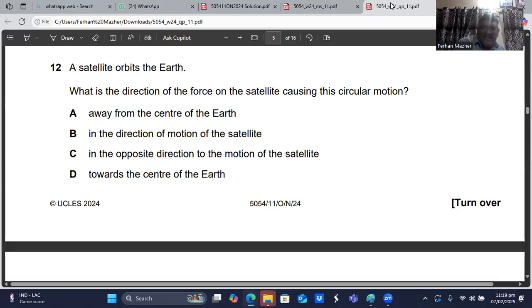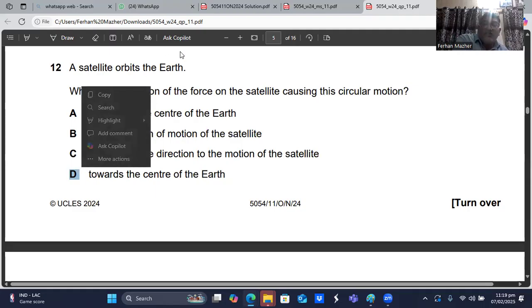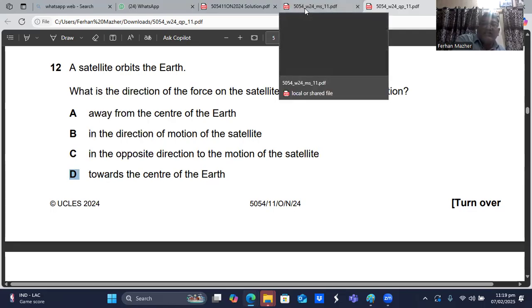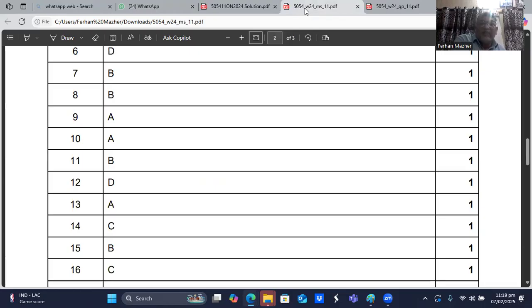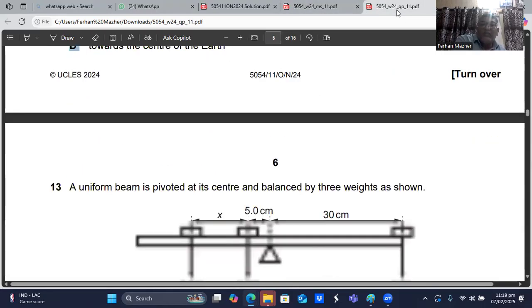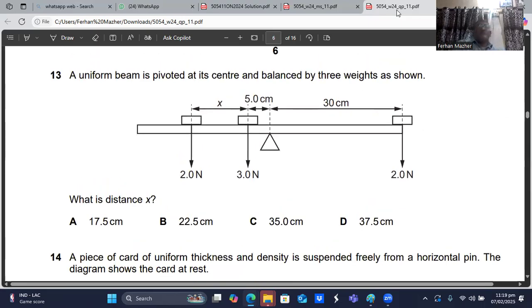I think that B is the choice, towards the center of the Earth. The force which keeps the satellite in the circle is the centripetal force, and it should be towards the center of that circle, which is towards the center of the Earth. Question number 12, D is the right answer, sir. I hope you understand. Okay, here we go.